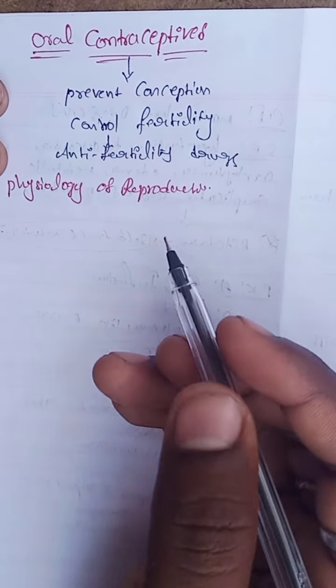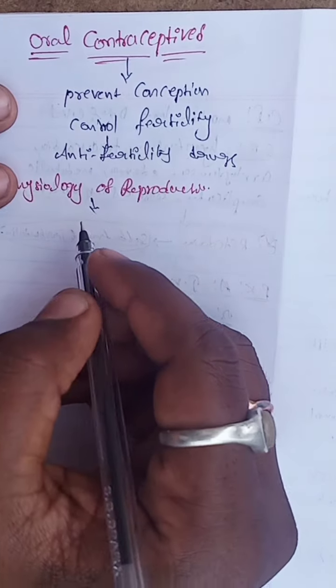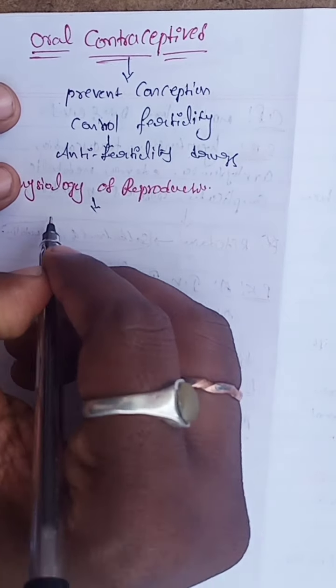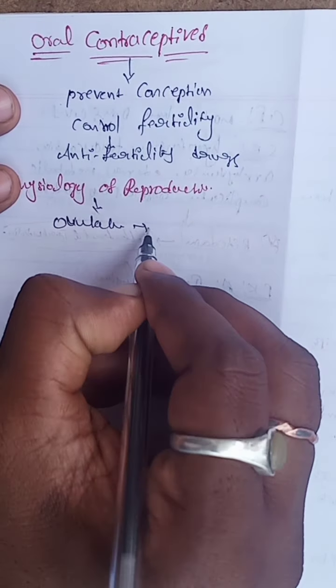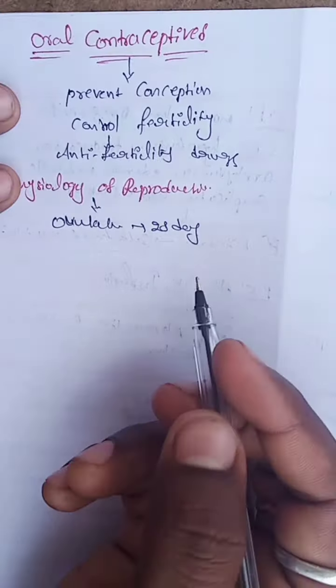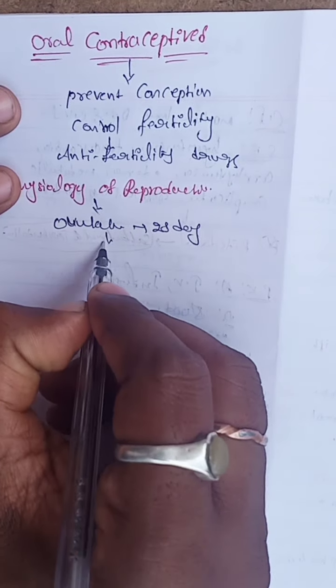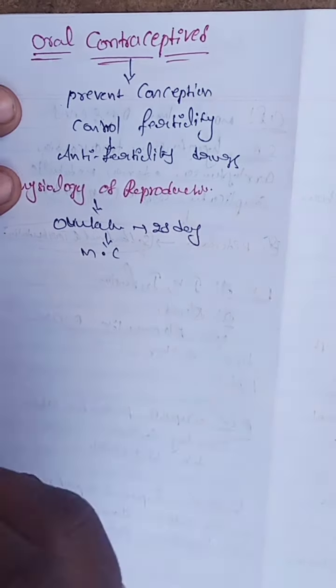We know that ovulation is a key process of the human reproductive system. It occurs every 28 days in normal humans, and this cycle is known as the menstruation cycle.